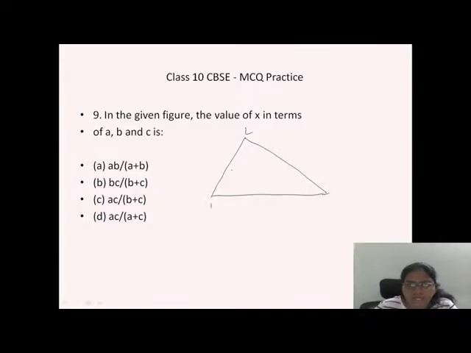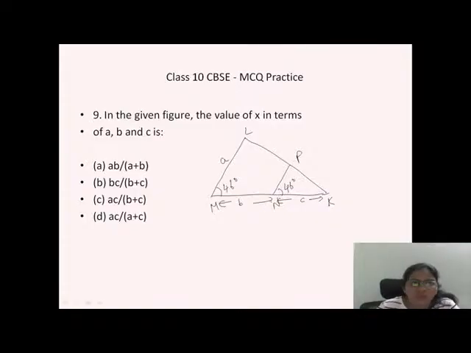They gave L, M, and K, and they have drawn a line here dividing it into another similar triangle, N and P. They told that angle N is equal to angle M, and they told this as A, and from here to here the distance is B, and from here to here the distance is C.